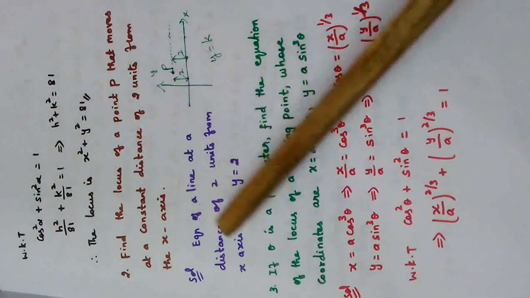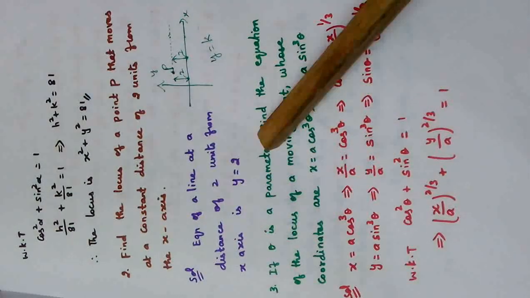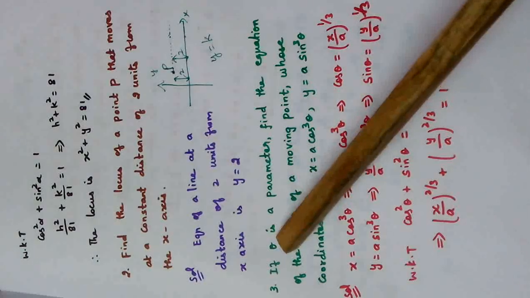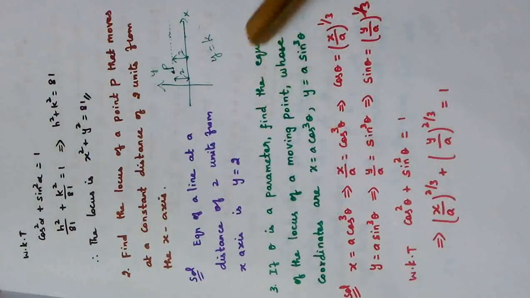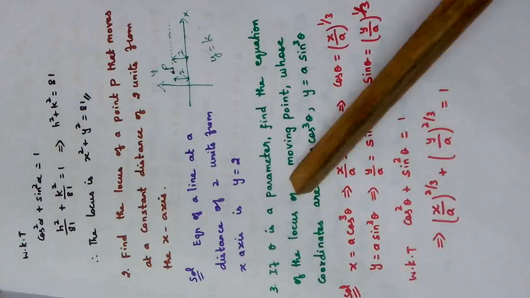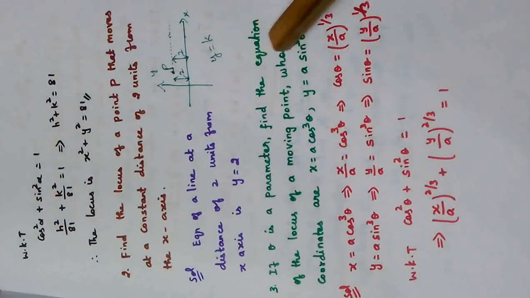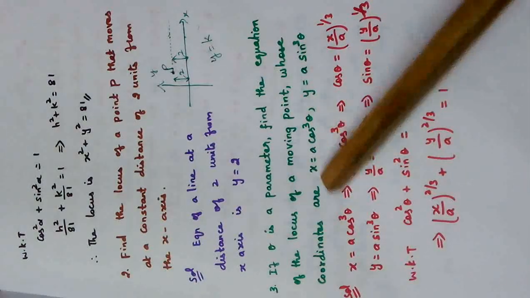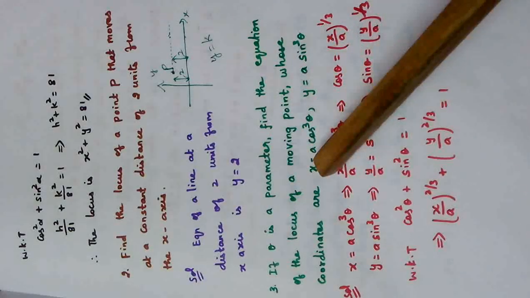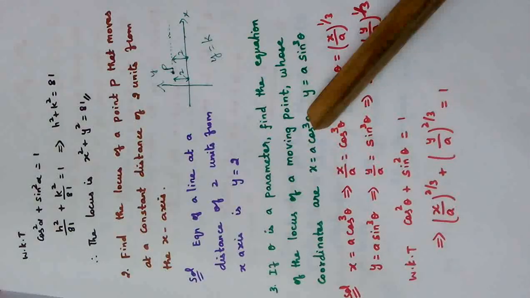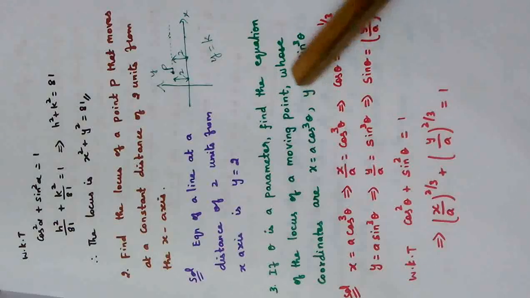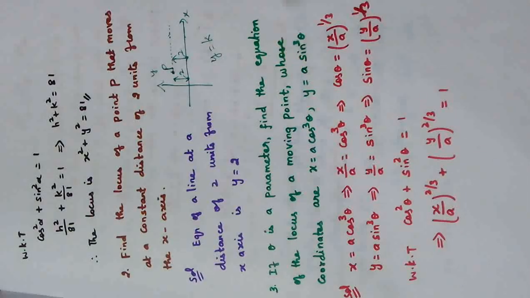I'll repeat. If theta is a parameter, it means it changes. Find the equation of the locus of a moving point whose general coordinates are given by x is equal to a cos cube theta, y is equal to a sin cube theta.